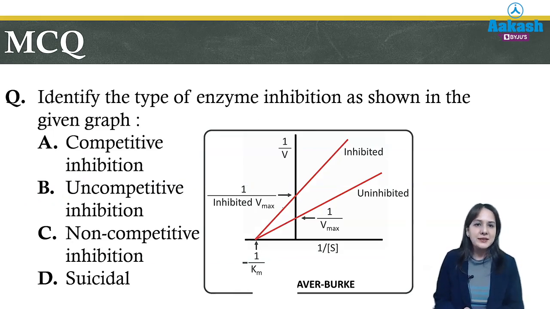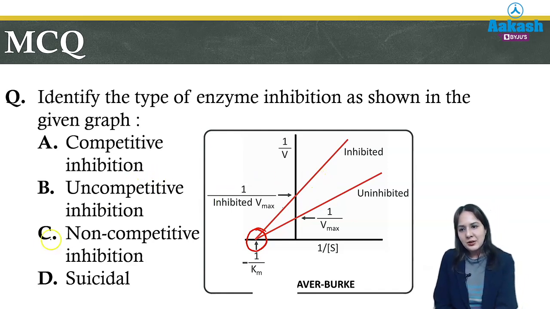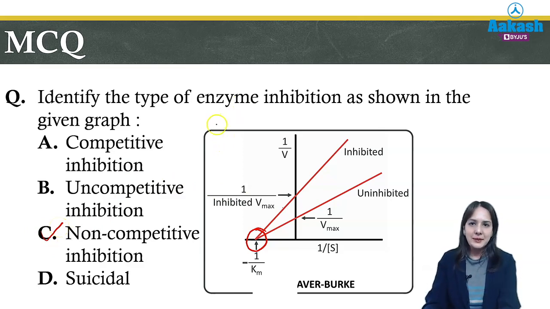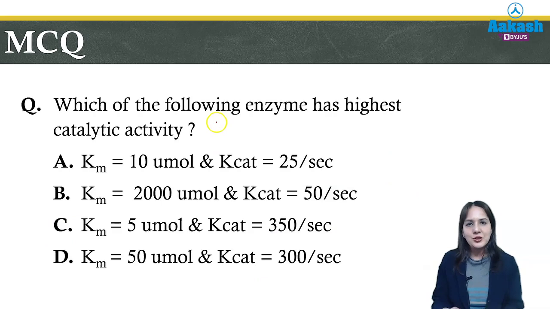Identify the type of enzyme inhibition as shown in the graph. Now here you can see the Km is the same, that means Km is not changing. So no K change, that is non-competitive. So the answer is non-competitive inhibition. In this way you can easily remember and answer different questions on these.